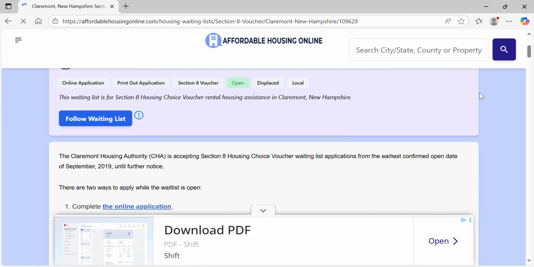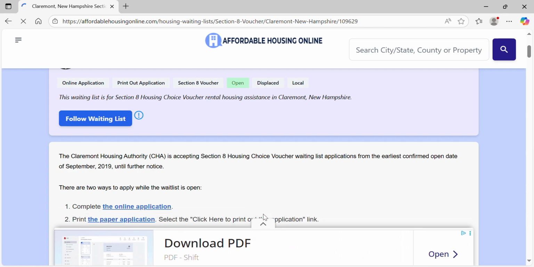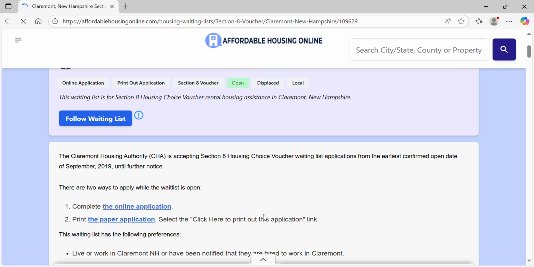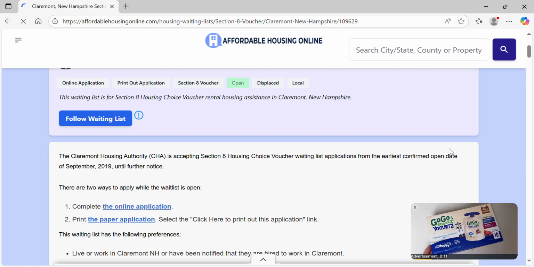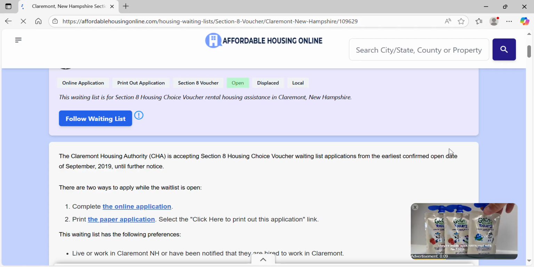It's been open since September 2019, and it has not closed until further notice. So that gives you a long length of time to create a profile and apply. Maybe they haven't got enough people. Maybe they're just trying to get the waiting list up and they are not going to do it for some years after that. We don't know for sure. But it's been open since 2019.